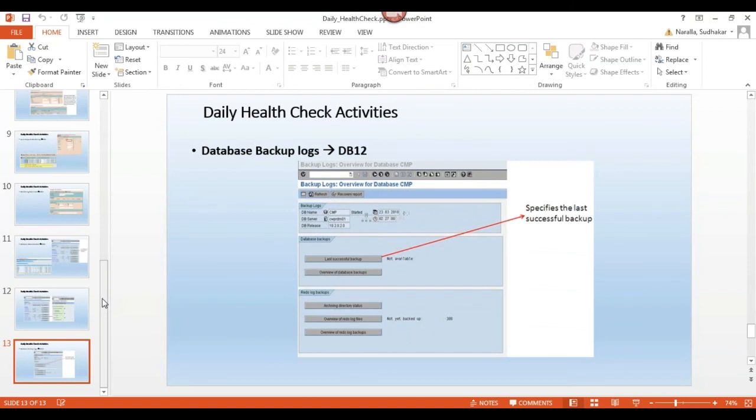Okay. So these are the main transactions we have in daily health check activities. This database backup related we will see practically in the further session. I will show you in the BR tools.